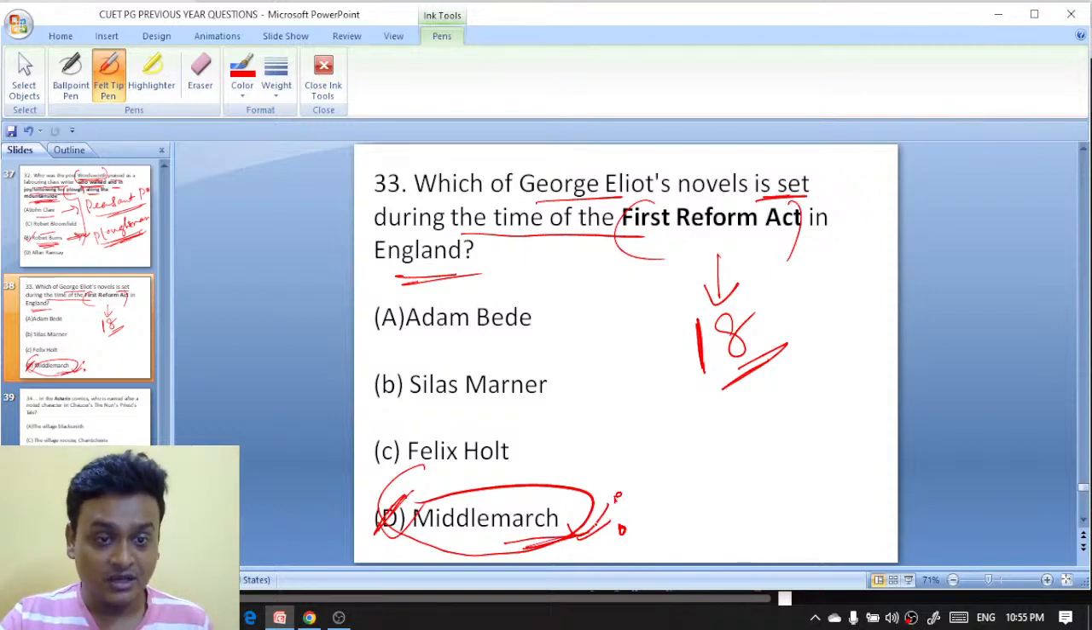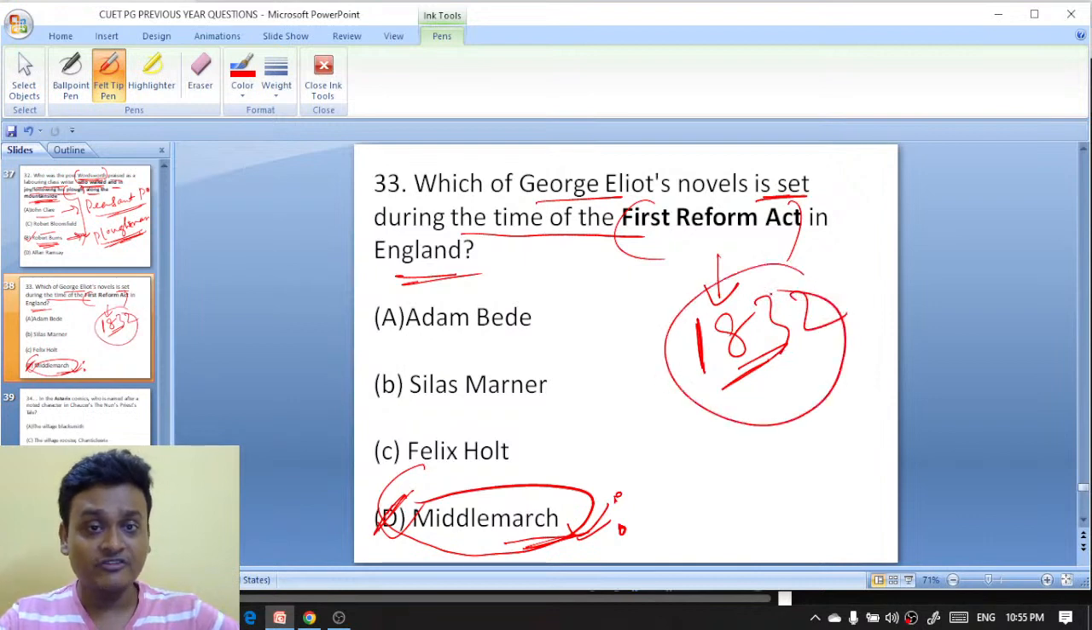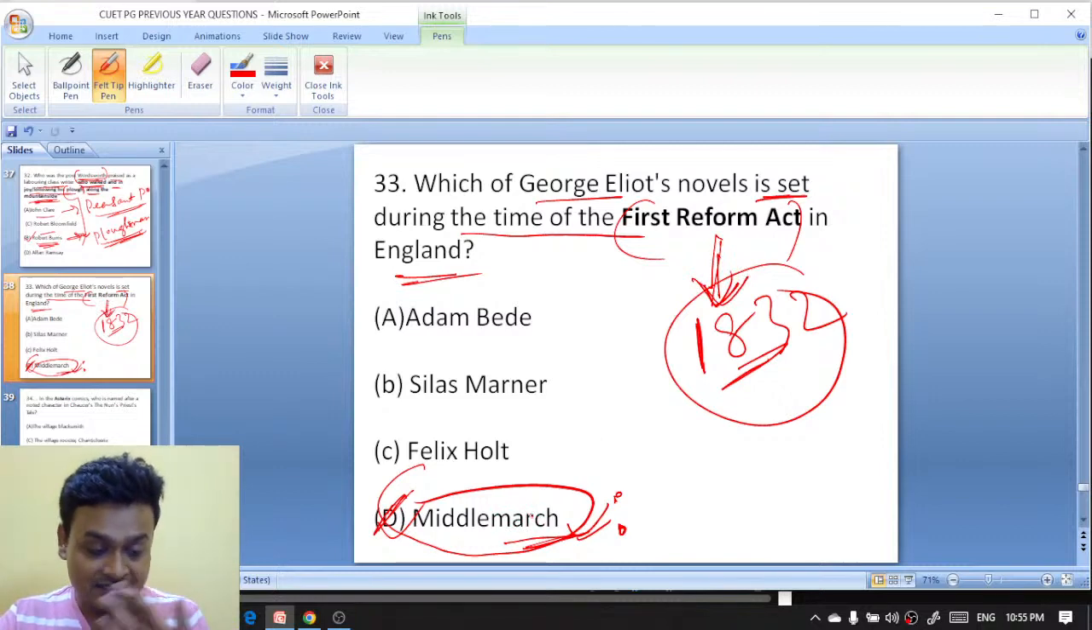Now tell me what is the subtitle of Middlemarch, and in which year in England did the first Reform Act come? In 1832. Dipti Kumari, Middlemarch is the right answer. Exactly. Now tell me what is the subtitle of George Eliot's novel Middlemarch?